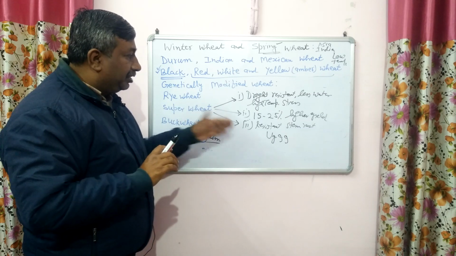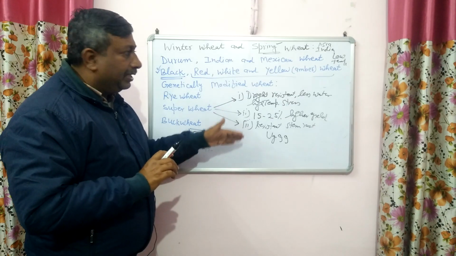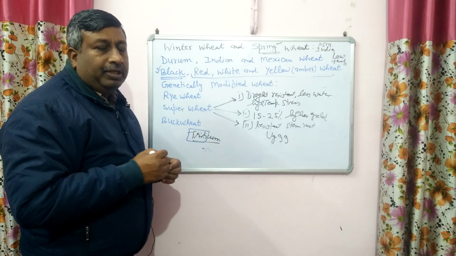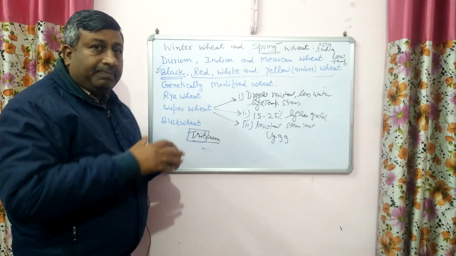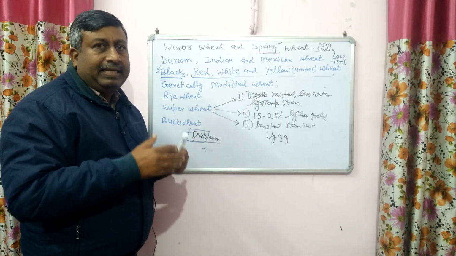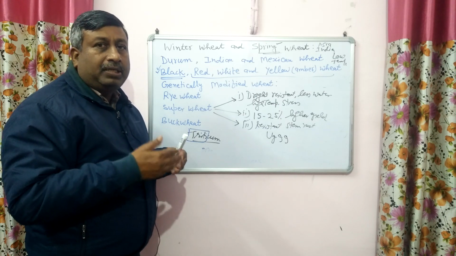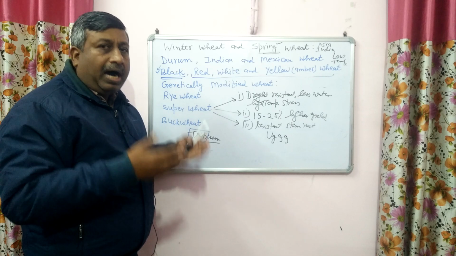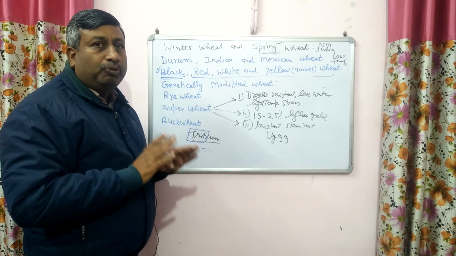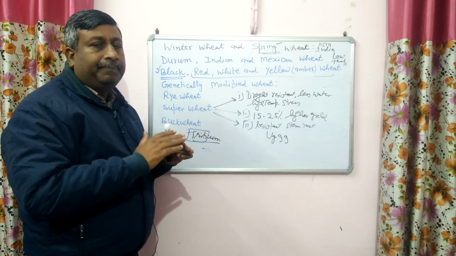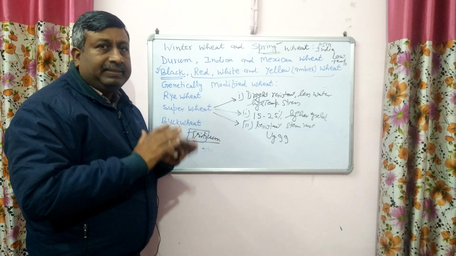Some varieties show resistance to stem rust UG99 and are termed super wheat. So if wheat has some additional advantage, in terms of disease resistance, heat tolerance, drought tolerance, or higher productivity, then we can say it is super wheat. It gives a higher yield or advantage over existing varieties.